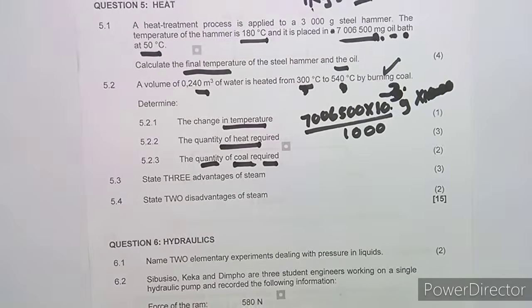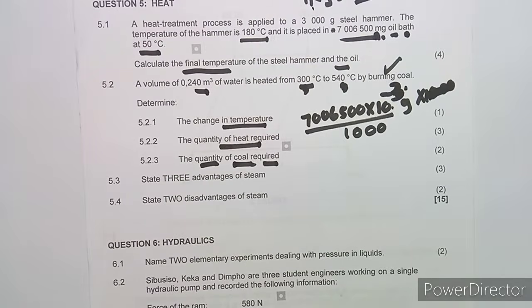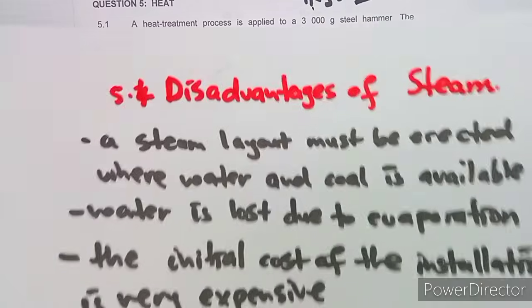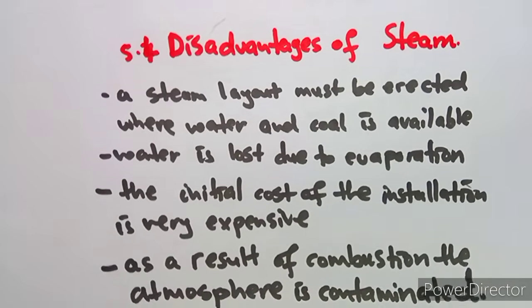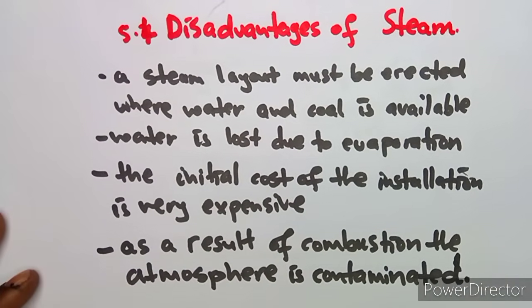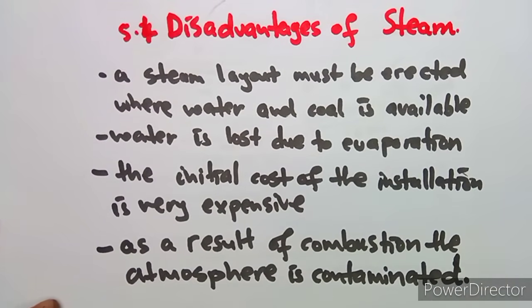And on 5.4 we now have a question, which is to state the disadvantages of steam. Yes, we talked about the advantages, but what about the disadvantages now? What is it that is going to happen? Talking about the layout, we must have it where water and coal are readily available.